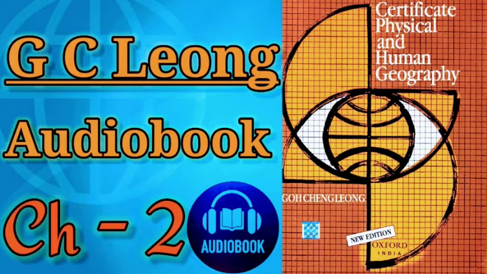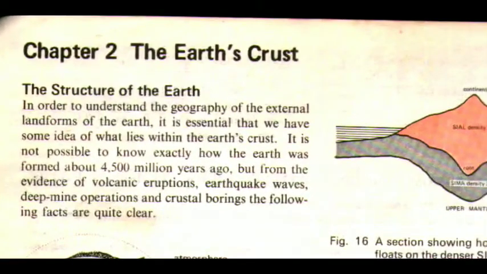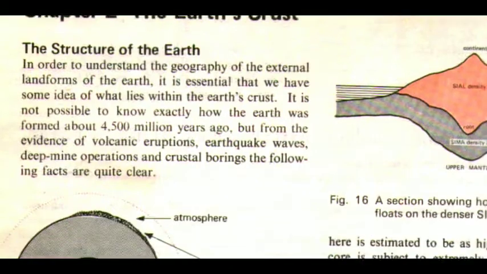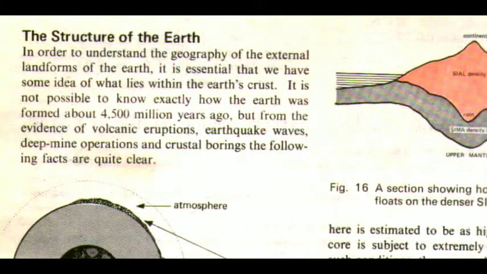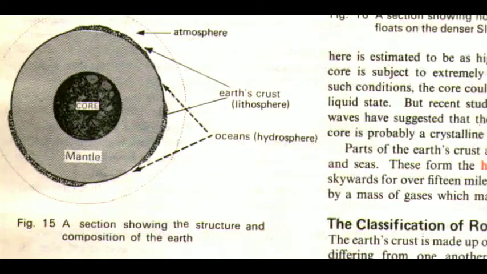The title is The Earth's Crust. The structure of the earth: in order to understand the geography of the external landforms of the earth, it is essential that we have some idea of what lies within the Earth's crust. It is not possible to know exactly how the Earth was formed about 4,500 million years ago. But from the evidence of volcanic eruptions, earthquake waves, deep mine operations, and crustal borings, the following facts are quite clear. There is a picture.